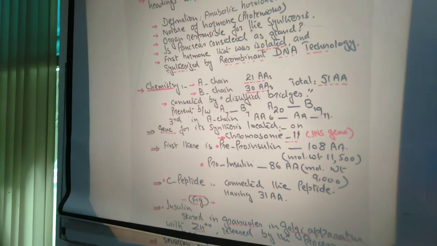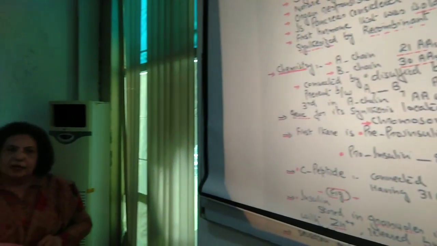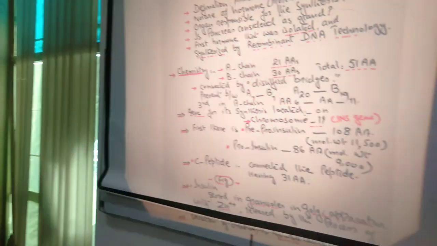Now, the organ responsible for the synthesis. The organ which is responsible for the synthesis is the pancreas. You know that the pancreas is that gland which synthesizes two hormones basically. One is known as glucagon and the other is known as insulin. So glucagon and insulin are synthesized by the pancreas.